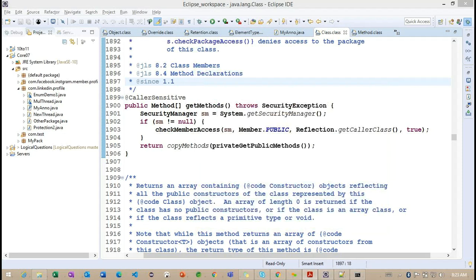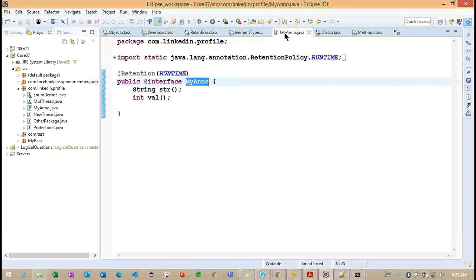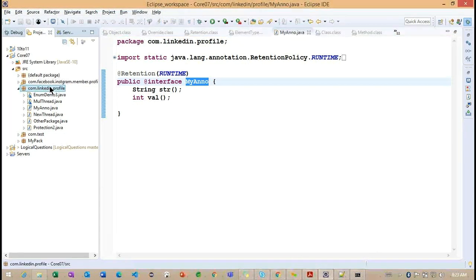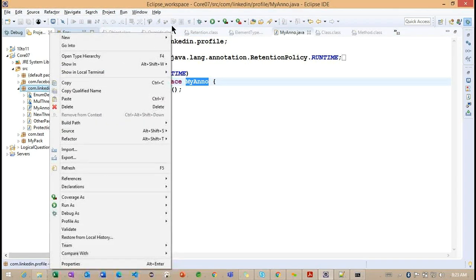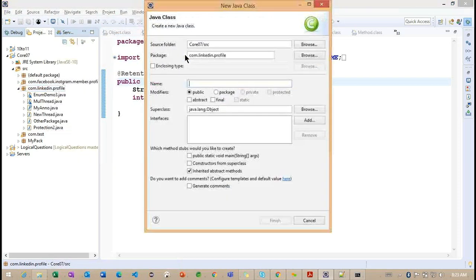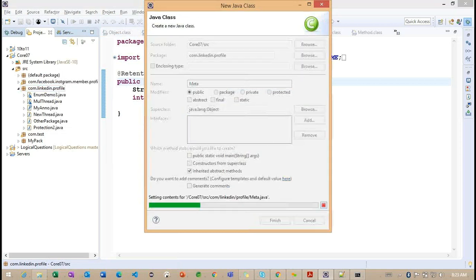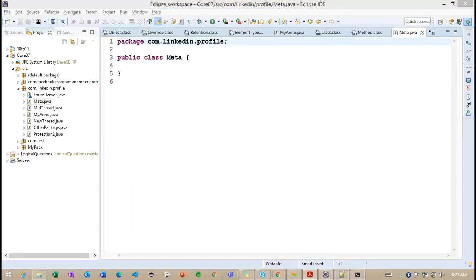Let's see, we'll try to work with a simple example here. So I created my annotation here. Using this particular annotation, I'm going to work on one more class inside this particular package called linked profile. The name of the class is Meta. Just for understanding, I'm defining the Meta class here, and I'm trying to work with the annotation on top of this particular method here.